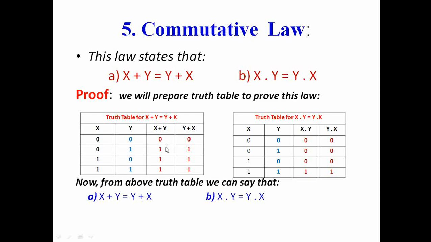So x plus y gives this, and then we can calculate y plus x. So y plus x is this, and since both the columns have the same values, we can say x plus y is equal to y plus x. Similarly we can do it for x dot y equals y dot x.